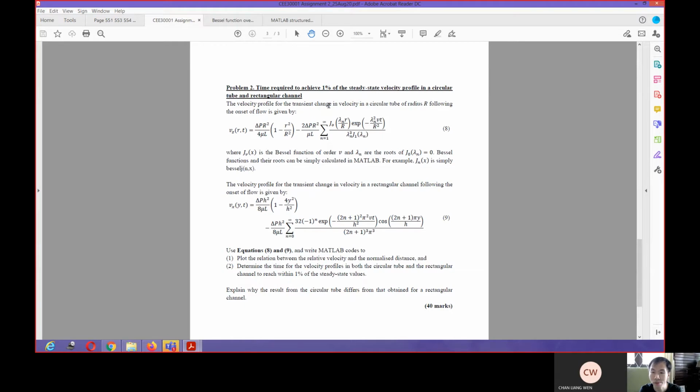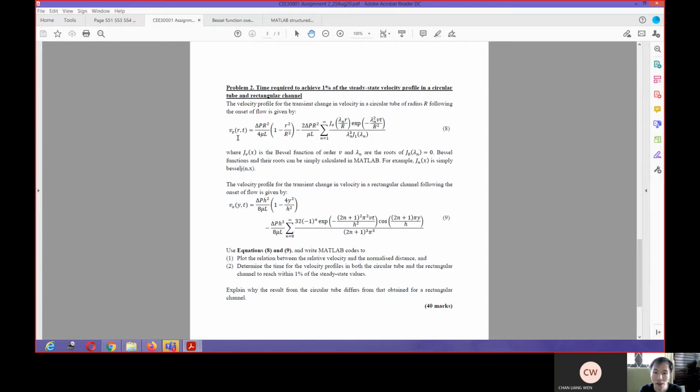Okay, and the question here is the time required to achieve 1% of the steady state velocity. So you need to think about how you get the steady state velocity from the expression given here. Steady state implies something. In the beginning there must be a change, but as the time goes very large, you will get the expression for the steady state from these equations. Same with equation 9 as well.